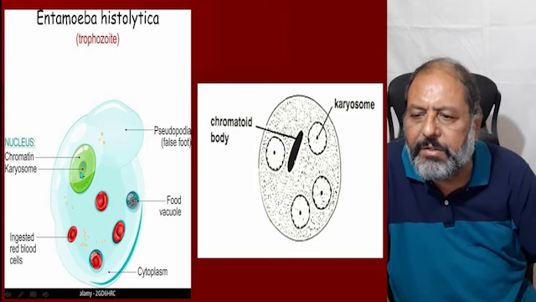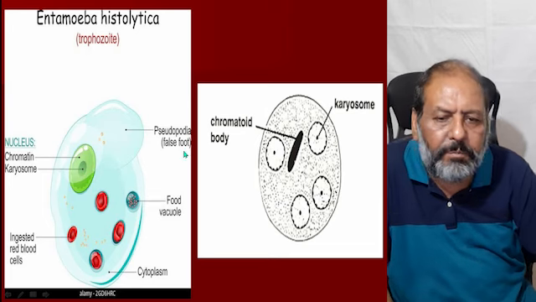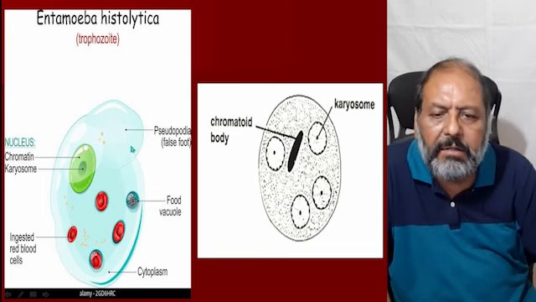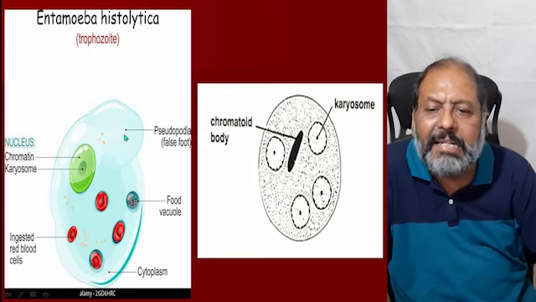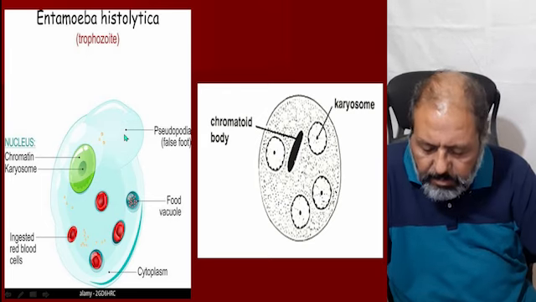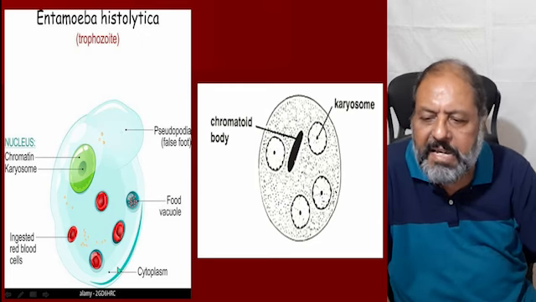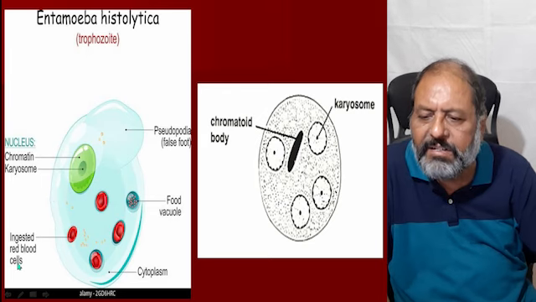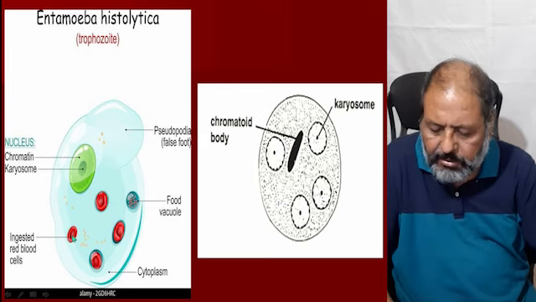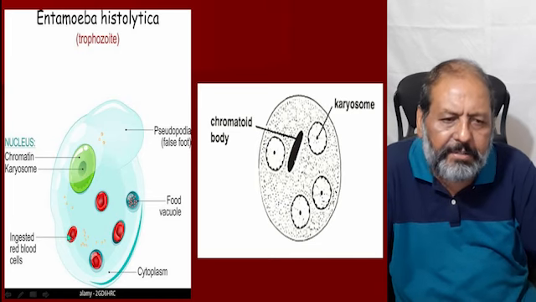It has a nucleus and chromatin, then karyosome, then pseudopodia. These are the false feet by which it is mobile and moves. That is said to be the legs of the amoeba. And then it has the food vacuole and cytoplasm, and in the food vacuole it has ingested red blood cells, so it looks red because of containing the red blood cells.